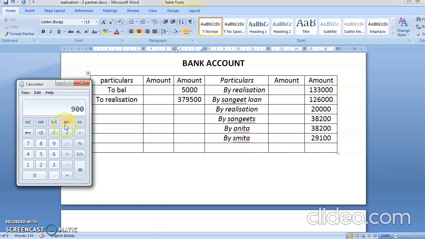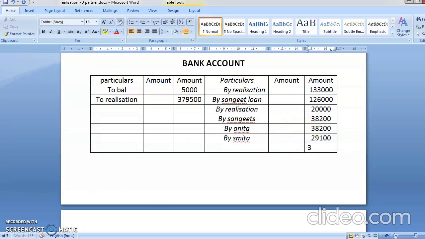Now finally the balancing is remaining, and this should tally. If it tallies, then we are on the correct path. So 1,33,000 plus 1,26,000 plus 20,000 plus 38,200 plus 38,200 plus 29,100. So the total comes to 3,84,500. Here also the same, 3,84,500. The problem gets tallied.